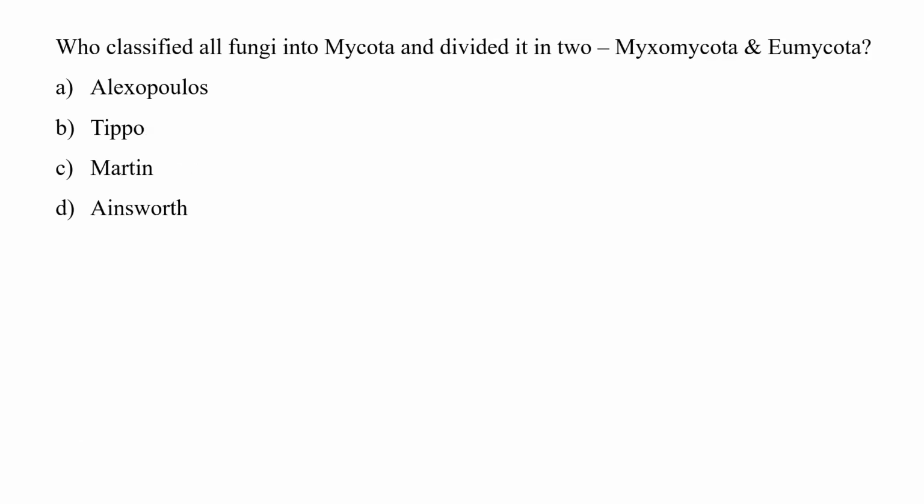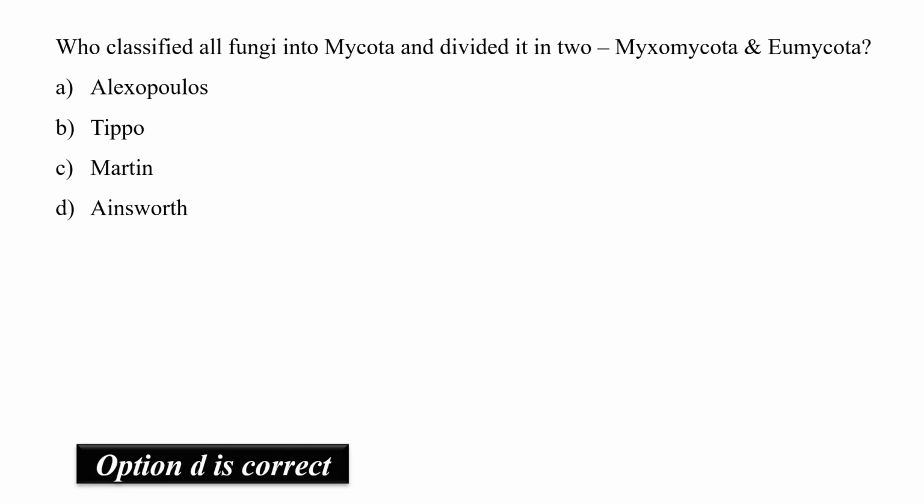Next question says, who classified all fungi into Mycota and then divided it into two, Myxomycota and Eumycota? Out of the four options given, it was G.C. Ainsworth, who was former director of Commonwealth Mycological Institute. His scheme of classification was considered ideal because it was based on natural relationship. So he divided all fungi into Mycota and then divided it into two, Myxomycota and Eumycota. Correct option is option number D.